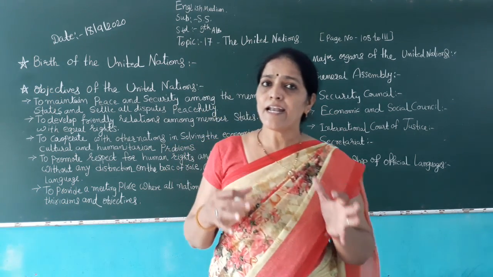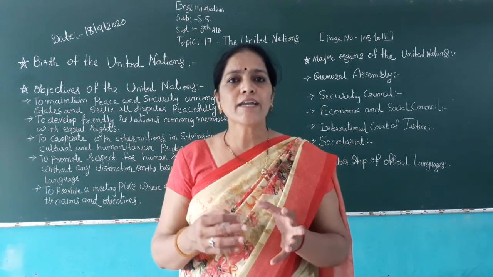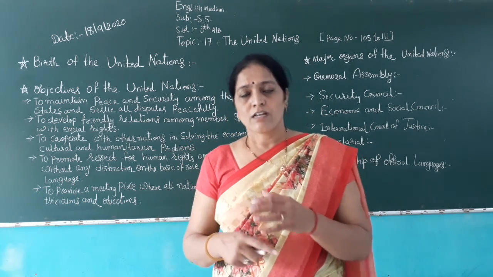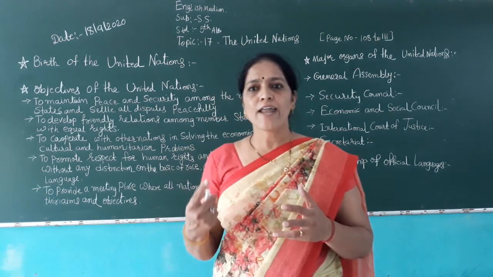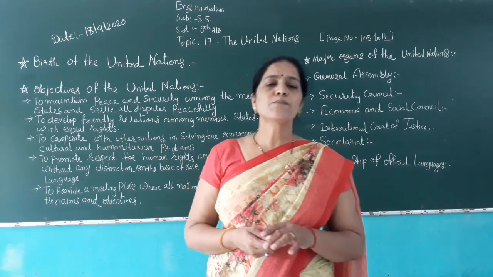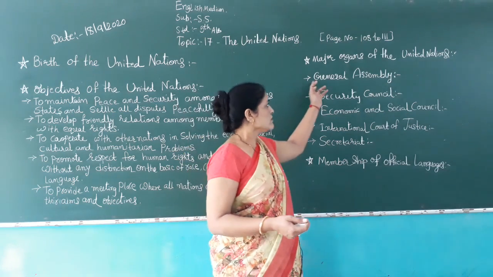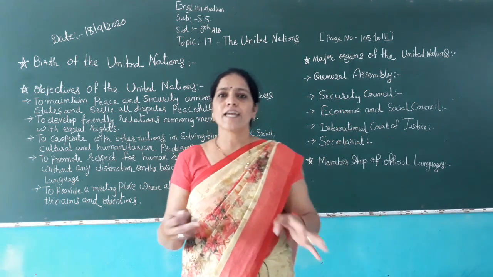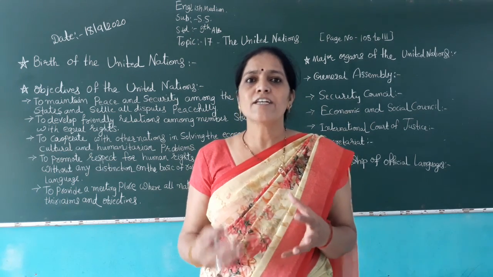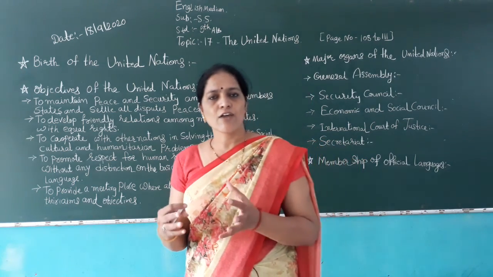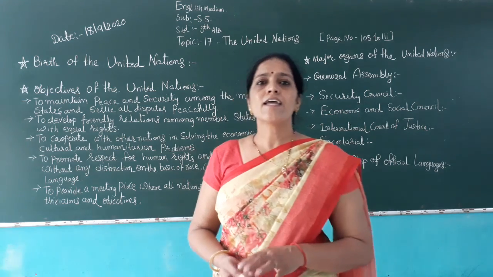If any country's representative comes to a General Assembly meeting, at that time it is translated by the interpreters into any language.